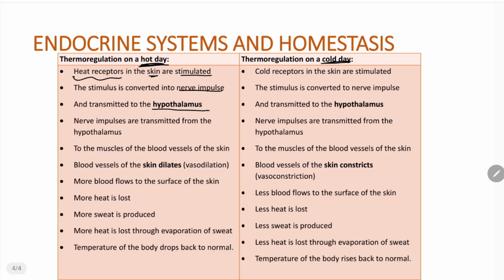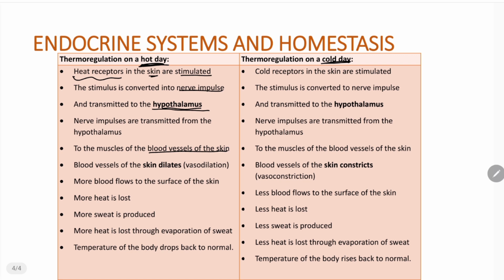Now, why are the nerve impulses going to be sent to the hypothalamus? This is simply because the hypothalamus is the control center for temperature, right? So the nerve impulses are going to be sent to the hypothalamus. Now, once these nerve impulses are sent to the hypothalamus, it is going to transmit impulses of its own, and these impulses are going to be sent to the blood vessels of the skin.